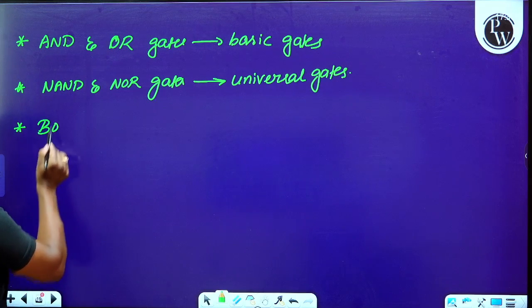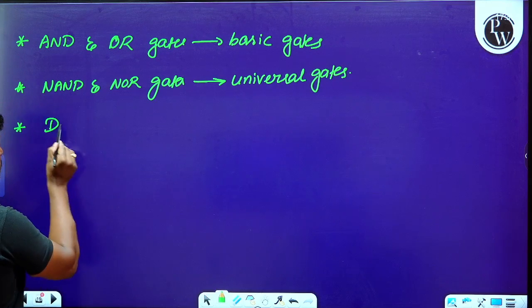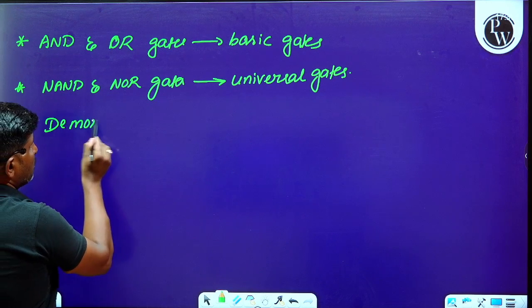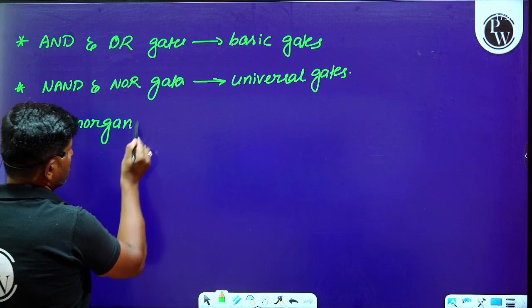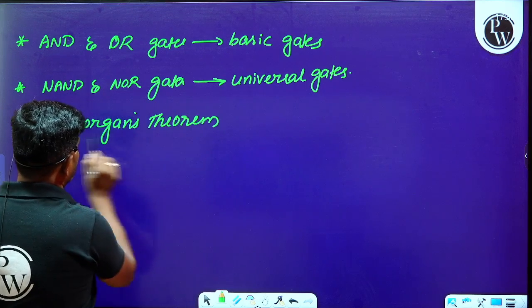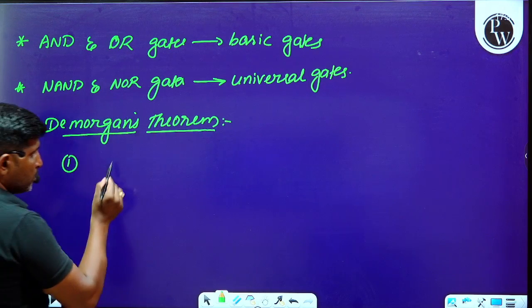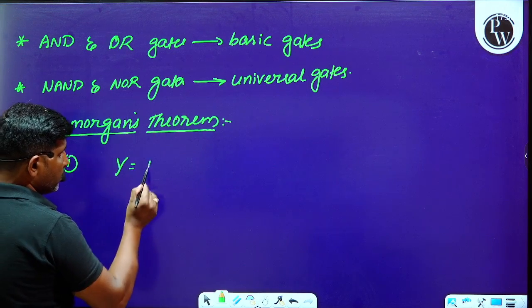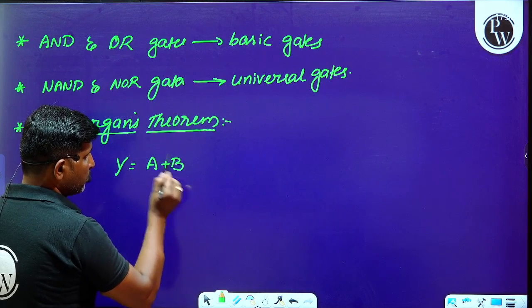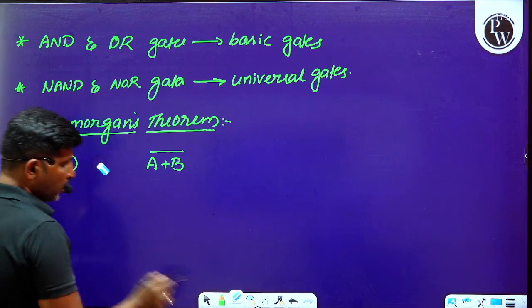And please have a look here. What is De Morgan's theorem? We have to understand De Morgan's theorem. Please observe the first one: Y is equal to (A plus B) whole complement, which equals A complement dot B complement.